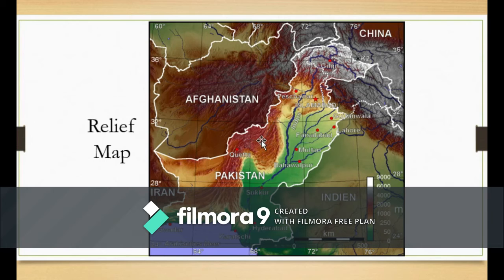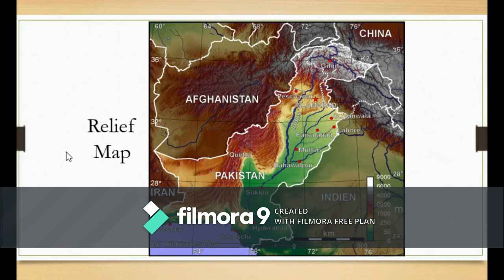So in this map, this brown part, let's see what is this color showing and what is this color telling us. This color is telling us that this brown part is almost 2000 meters high from the ground, and this white part, this is almost 9000 meters high from the ground. So this is how we know about the heights on a relief map. Whenever you hear this term relief map, always take it in the sense that we are talking about the heights of the places.